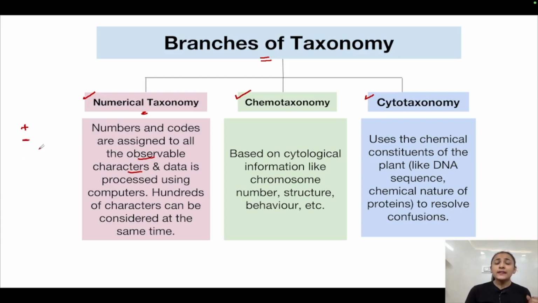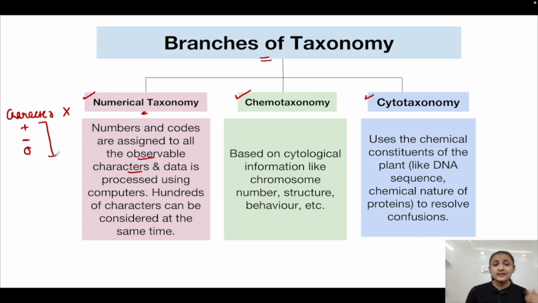And if the character is not at all observed in that organism, it would be written as 0, that is, not applicable. So this is, for example, for a character X. In this way, numbers and codes are assigned to all the observable characters, be it character Y, Z, A, B, C, D, whichever character it is, certain numerical codes are assigned.